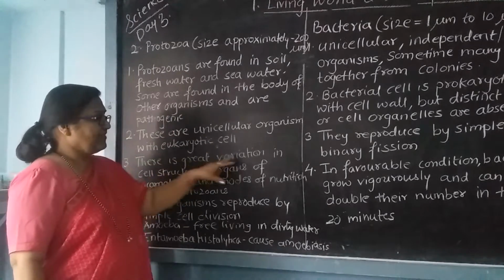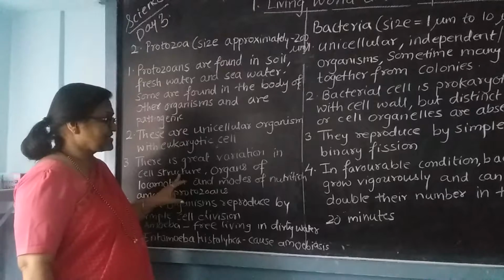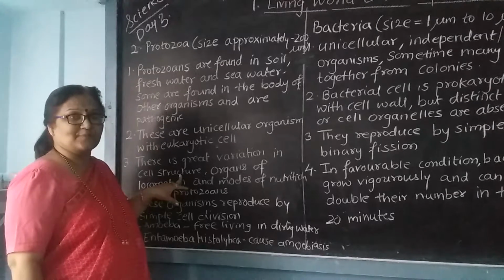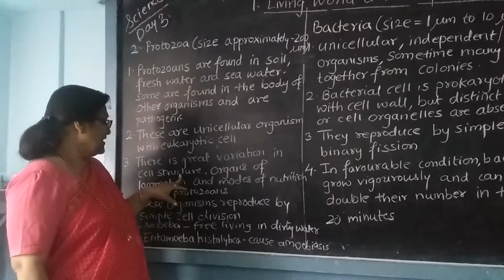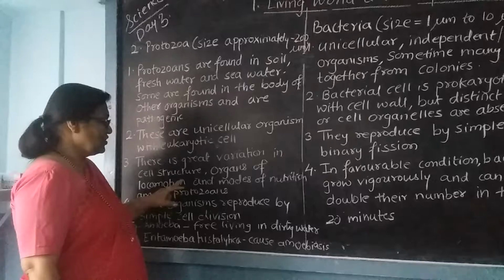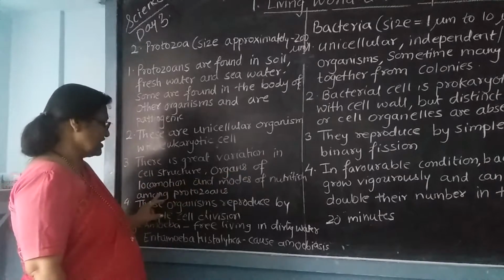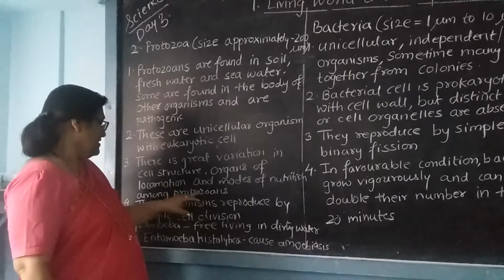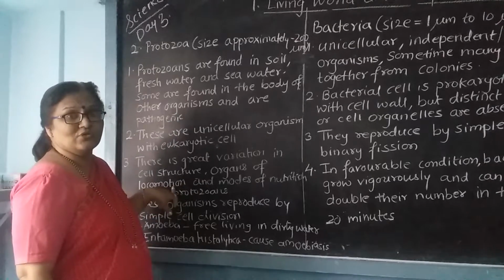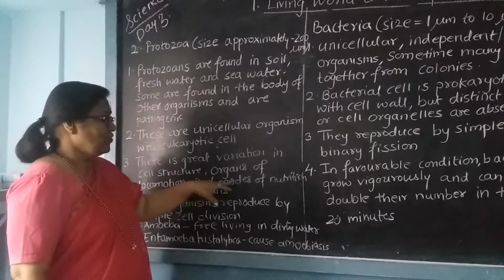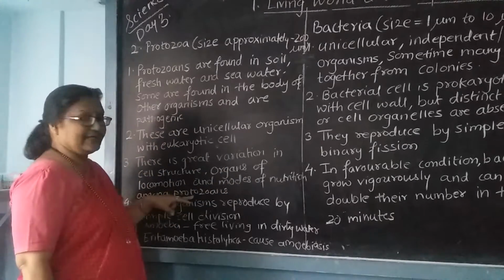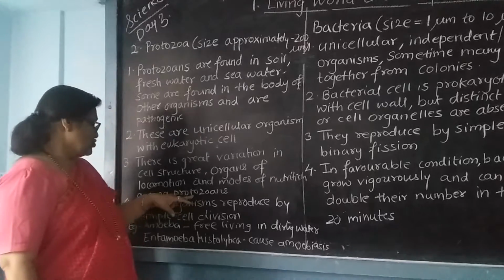There is a great variation in cell structure. Whenever you see that they are having different shapes, different sizes, different cell structures, organs of locomotion and modes of nutrition among the protozoa. Locomotion means movement, and modes of nutrition are also different among the protozoans.